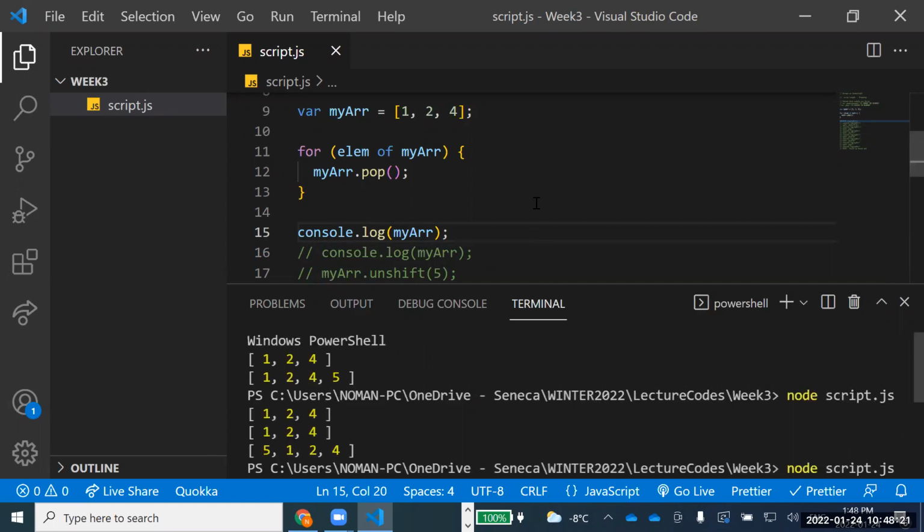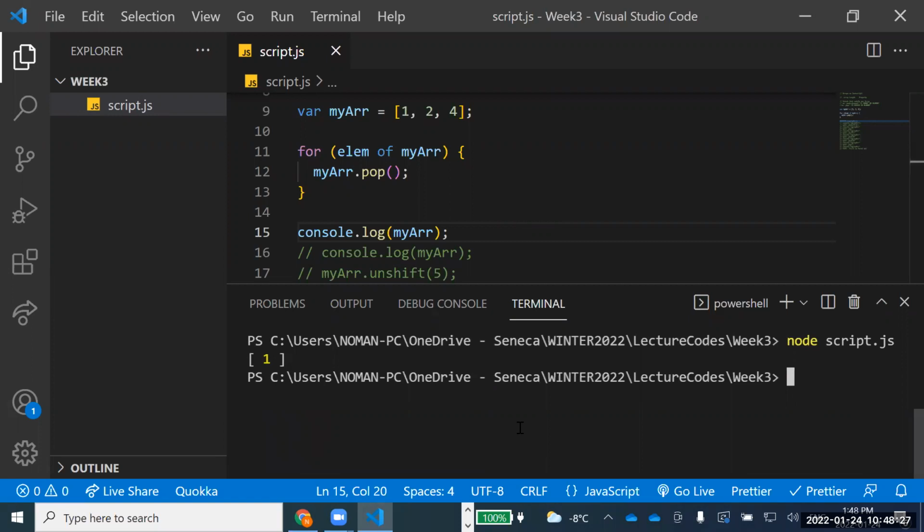Right. So now can anyone tell me why I have this one over here? Why has not everything been deleted? It's giving me just one value. Yes, anyone?